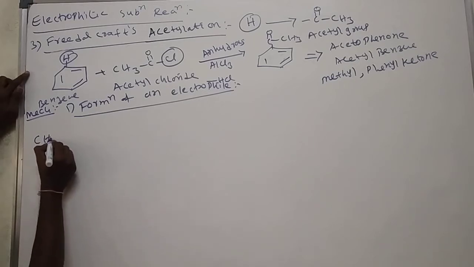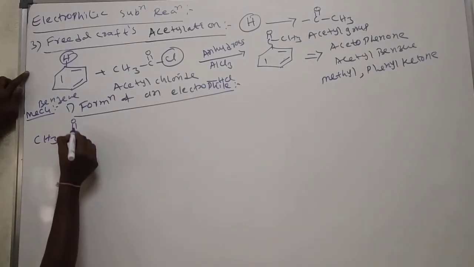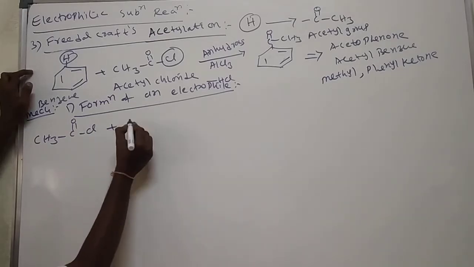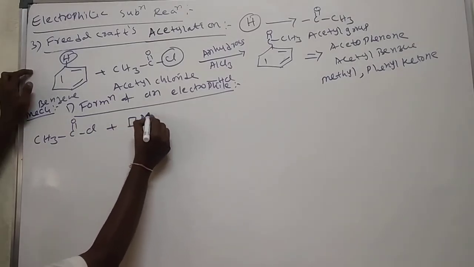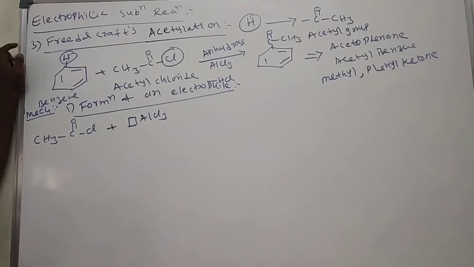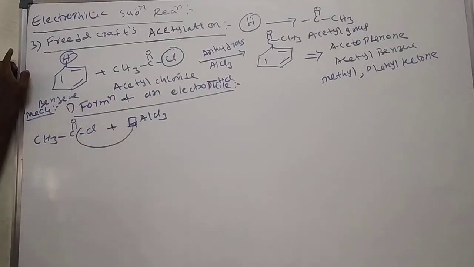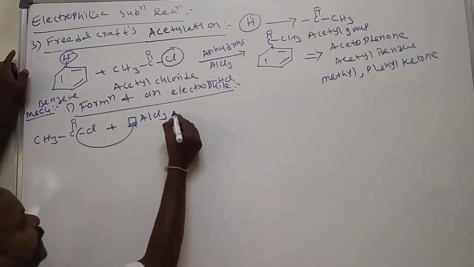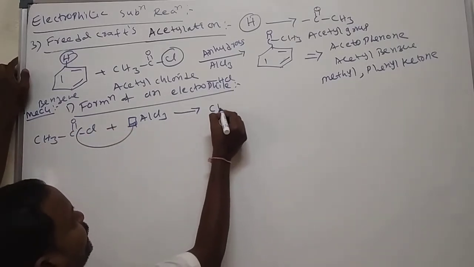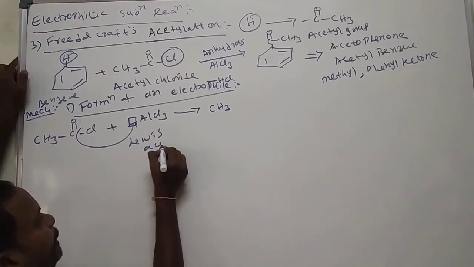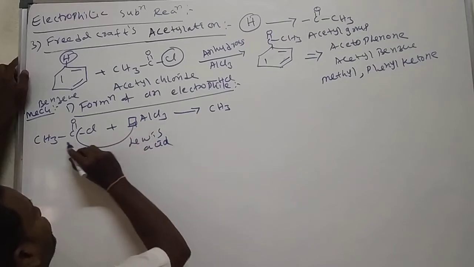Here I am taking CH3, C double bond O, Cl. It reacts with aluminium trichloride. Aluminium trichloride is used as it attracts the chlorine from this one. It is a Lewis acid.